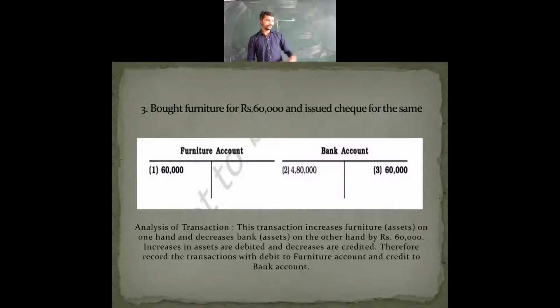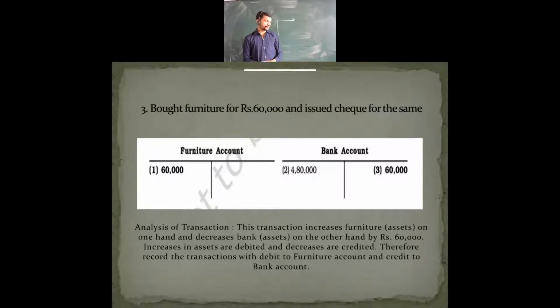The third point we are seeing here is in bold. In the bank account you can see that 60,000 has been credited, which means the asset has decreased. On the other side, in the furniture account, we take it on the debit side, which means the asset has increased. We have bought a fixed asset. In the analysis also you can come to know how.